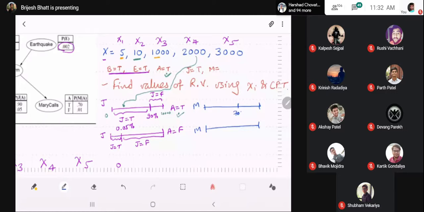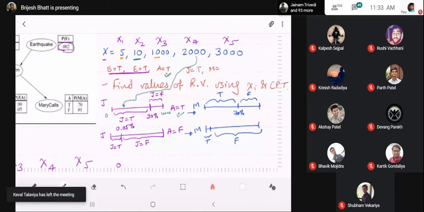In our case A is true, so we choose this one again. With 3000 projected here, it falls in the true area. So the last variable we have drawn is also true.